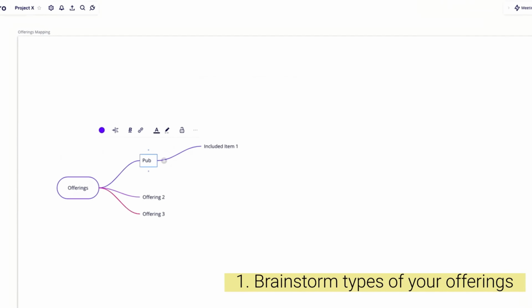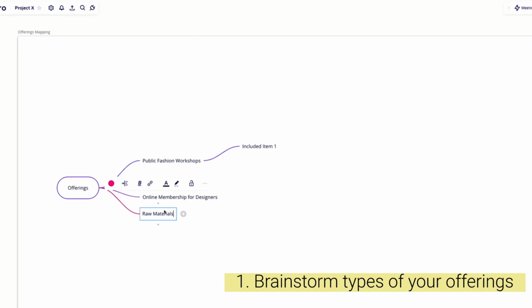Start by brainstorming the different types of offerings you might have. For example, you might consider public fashion workshops, online memberships for designers, or raw materials. Write each idea as a main offering in your Miro mind map. This helps you organize and visualize your offerings clearly.